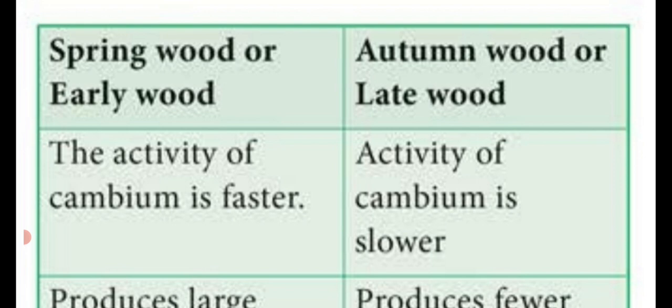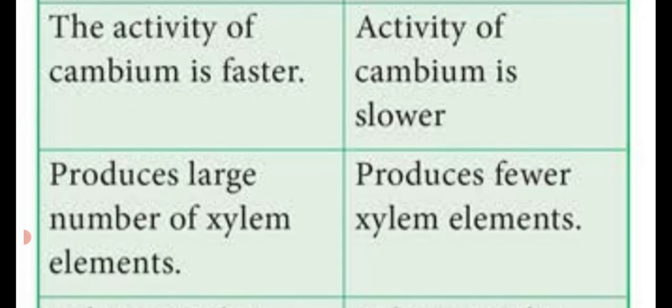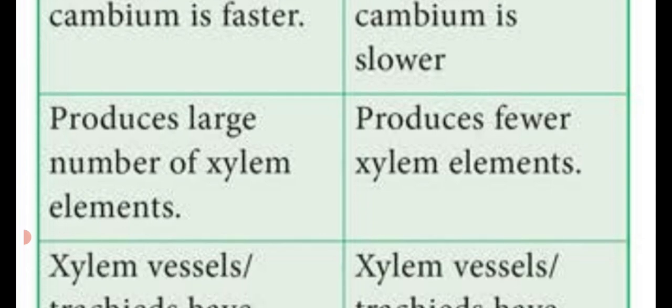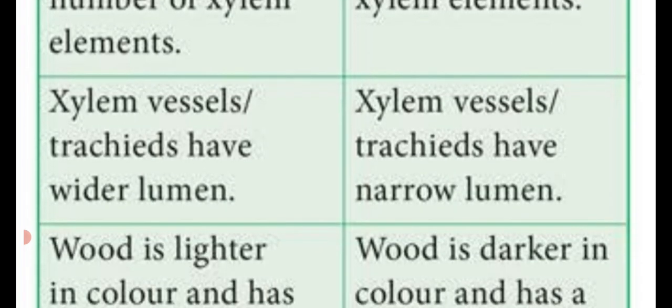First, the activity of the cambium is faster; here it is slower. It produces a large number of xylem elements; here they produce few xylem elements. Here xylem vessels and tracheids have a wide lumen; here xylem vessels and tracheids have a narrow lumen.